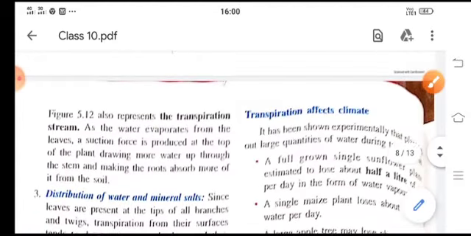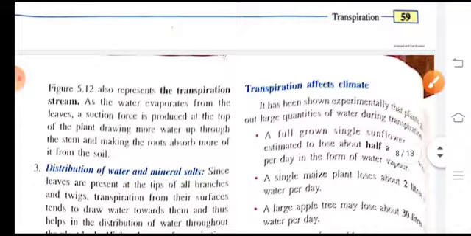Now transpiration also affects the climate, because a full grown single sunflower is estimated to lose about half a liter of water per day in the form of water vapor. Similarly, a maize plant puts 2 liters of water per day into the atmosphere.